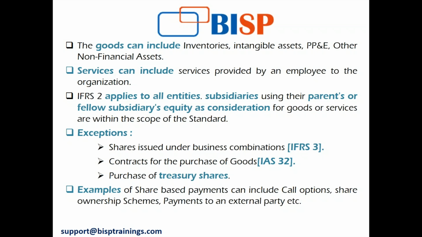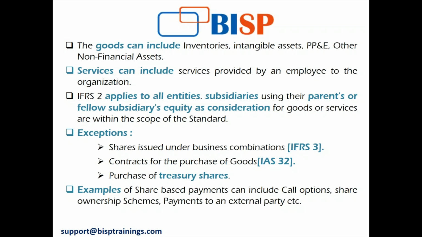Now, there are two notable exceptions to this standard that have been specifically included. Shares that are issued in a business combination under IFRS 3, which are dealt with in IFRS 3 business combinations, are an exception to this.